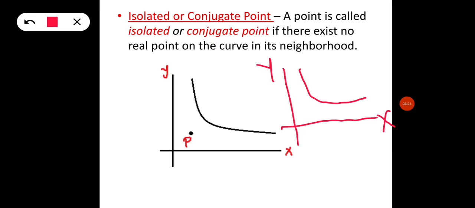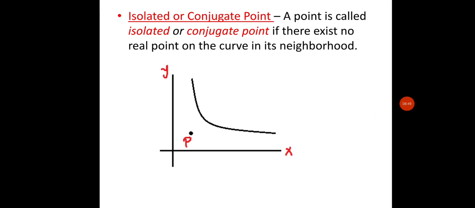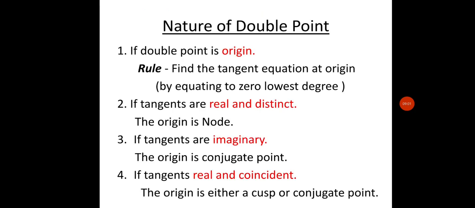Means if we take a point P in the neighborhood of this curve, there will be points on this curve, but there is no real point that is common to both. Means there is no such point which is common to both, so both are different. So there exists no real point on the curve in its neighborhood, so this is the isolated point.